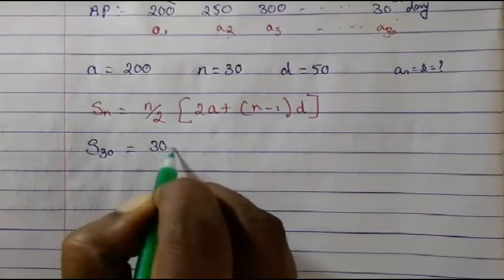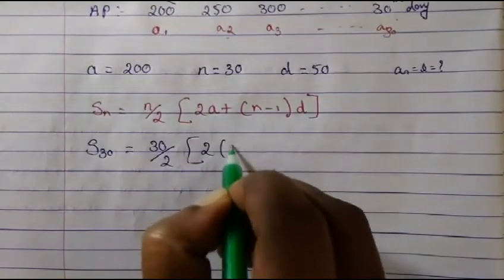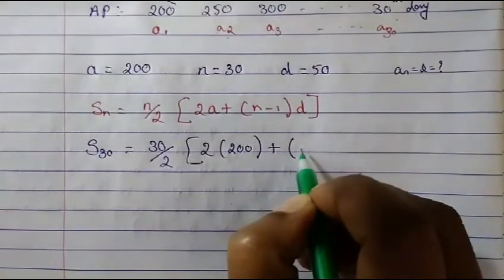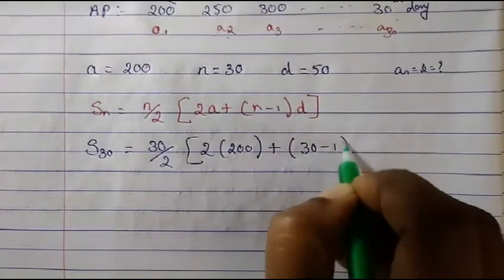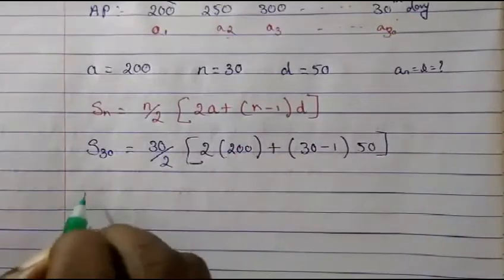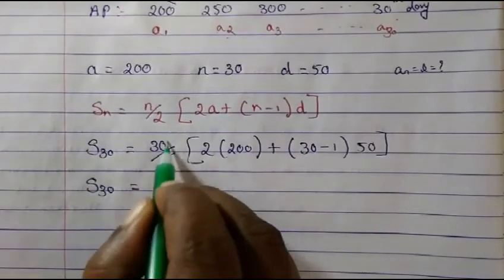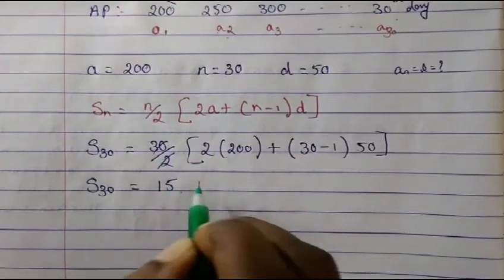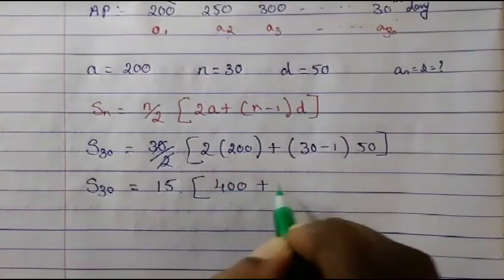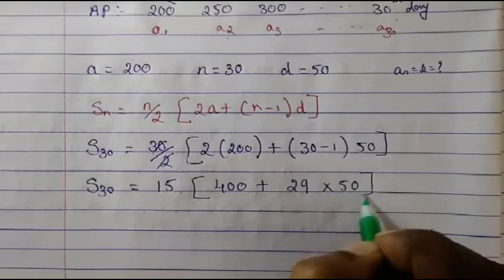So n is 30, 2a is 2 into 200 plus n minus 1, that is 30 minus 1, d is 50. So 30 upon 2, we can cancel to get 15, 2 twos are 400 plus 29 into 50.